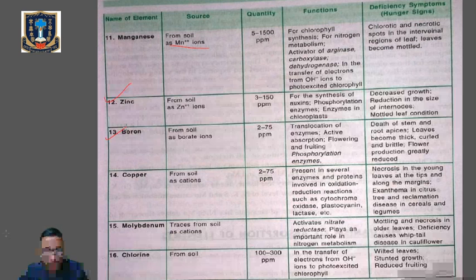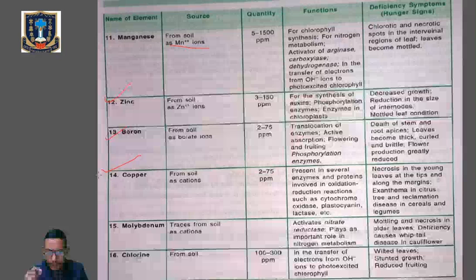Next one is copper. Copper is obtained from the soil as cupric ions. Quantity is nearly 2 to 75 parts per million. The role or function of copper is that it is a component of several enzymes. It is present in several enzymes and is also involved in oxidation reduction reactions and plays an important role in plant metabolism.